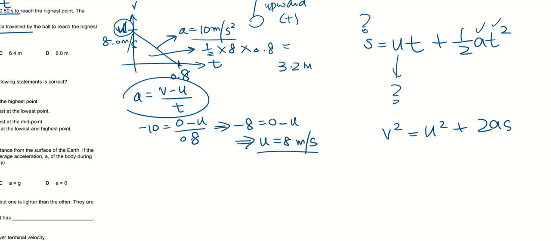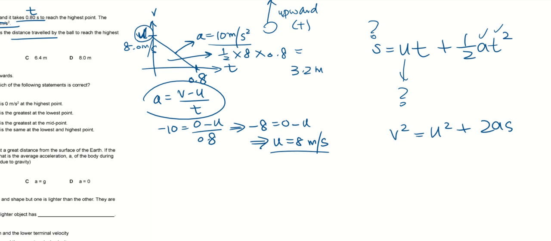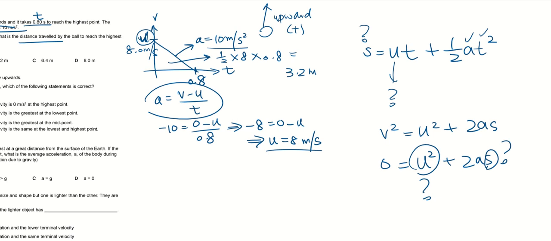So when it reaches the highest point, the velocity is 0. So u square, I also don't know. So I have two unknowns. So I will need to combine these two, form a simultaneous equation.